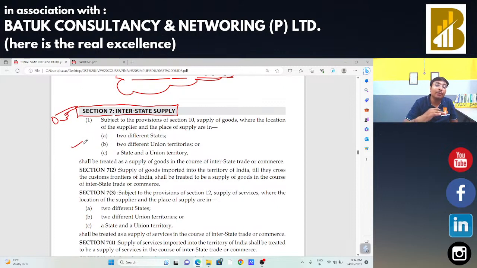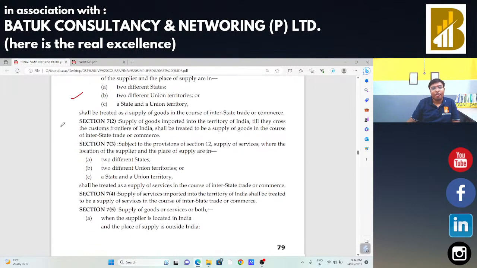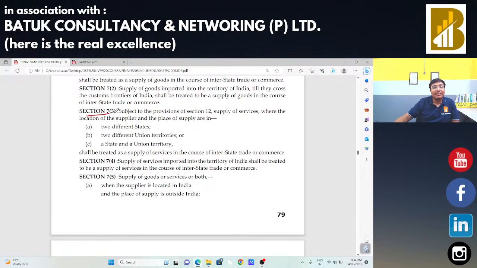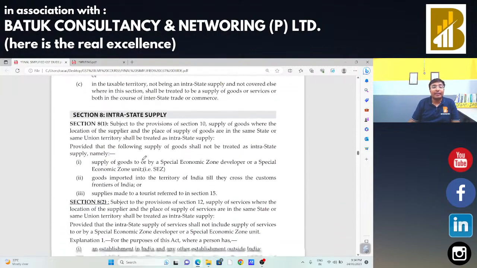We say that a particular supply is export whenever we make a supply outside India. Outside India means outside the customs territory. When the supply crosses the customs territory of India, at that time we can say that the particular supply is an export. Section 7 subsection 3, subject to the provisions of section 12, supply of service, where the location of the supplier and place of supply are in two different states, two different union territories, or one state and one union territory, that is what is called an interstate supply.